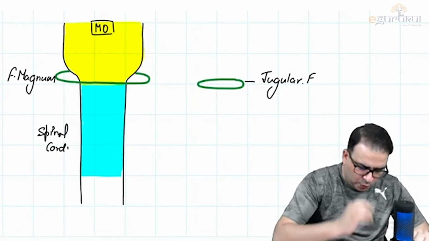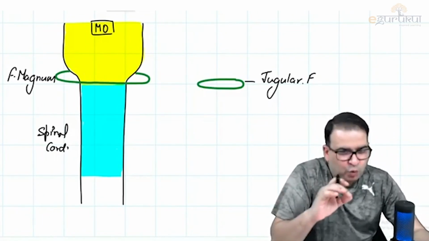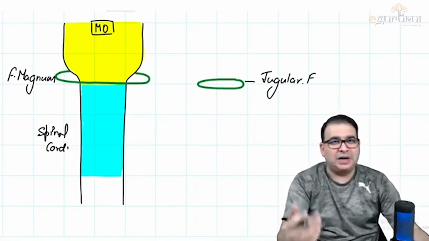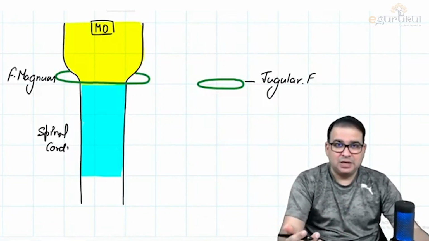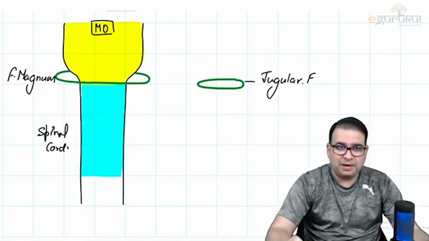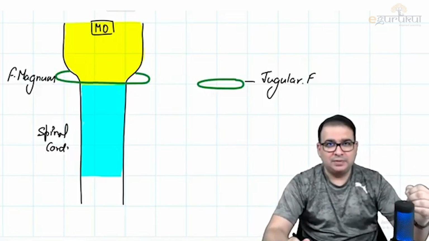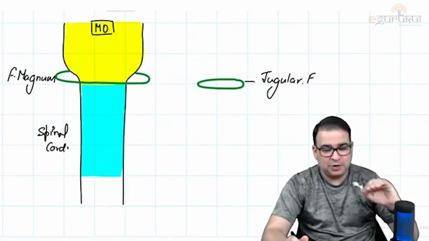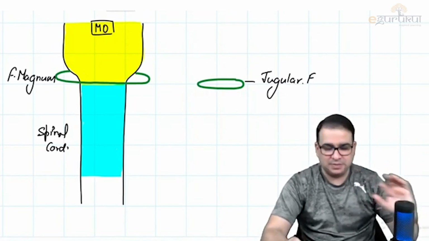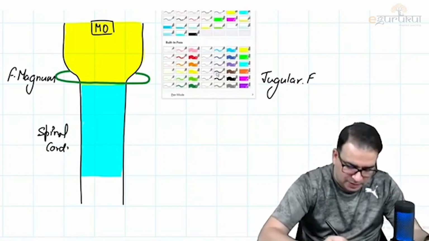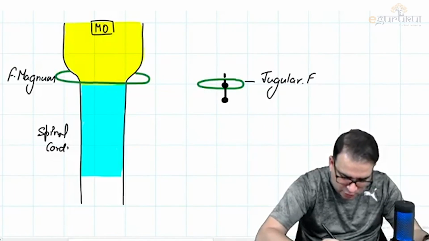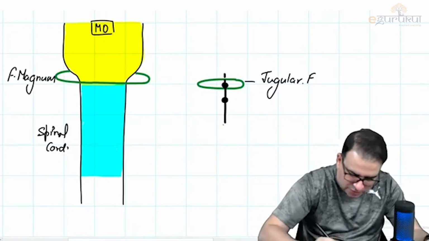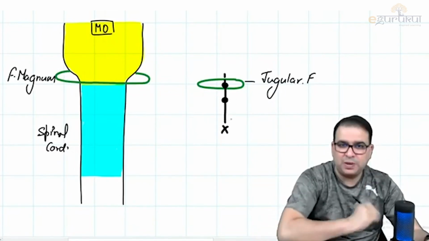Now, whatever function is done by the cranial accessory nerve, it is not done by the cranial accessory itself. It is done by the vagus nerve. Vagus nerve is coming out of jugular foramen, and cranial accessory will join it, and then use the vagus nerve to reach its destination. Let me put the vagus nerve first. We have vagus nerve, there is a superior ganglion of vagus nerve, there is an inferior ganglion of vagus nerve, and that is the rest of the vagus. I'm only drawing this part of the vagus, nothing much.